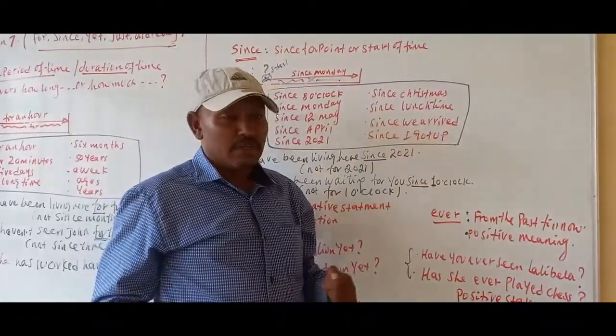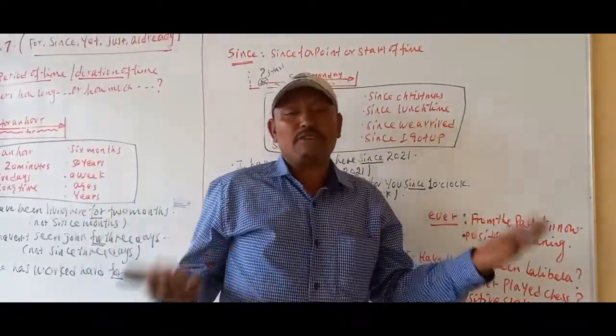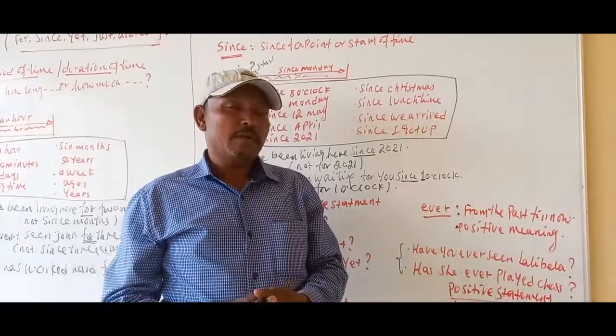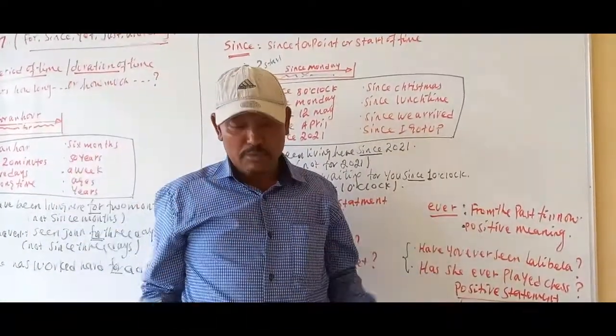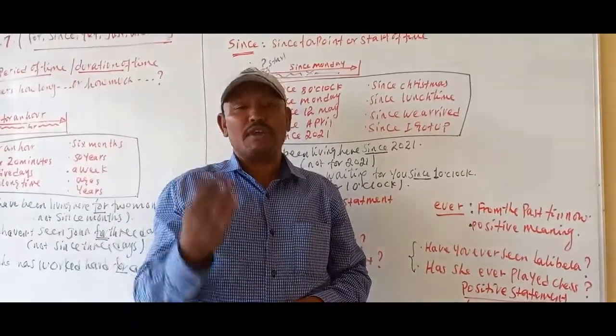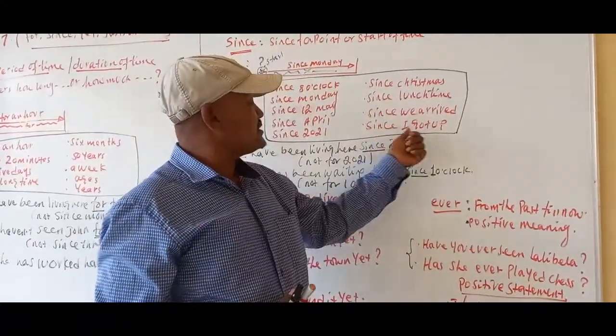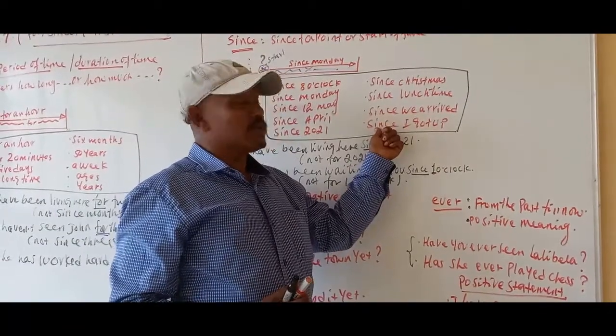Since we arrived, what does it mean? We have known my friend since we arrived at school. Beginning from the time that we arrived at school until the time of speaking, we are still good friends. And the other one: since I got up. So not for I got up.